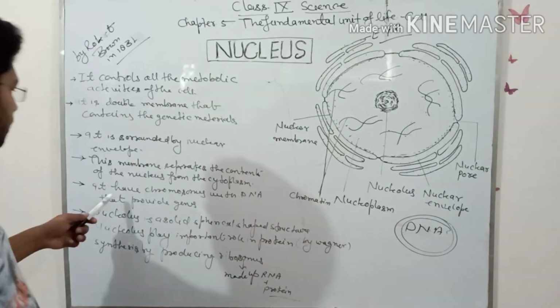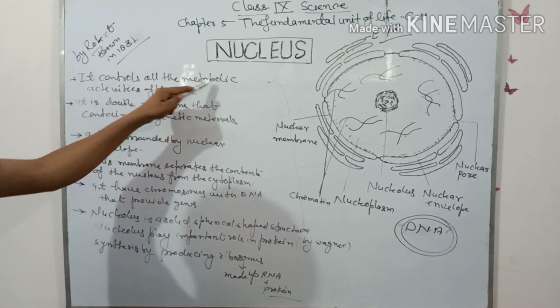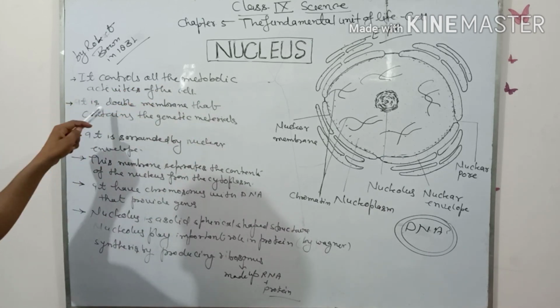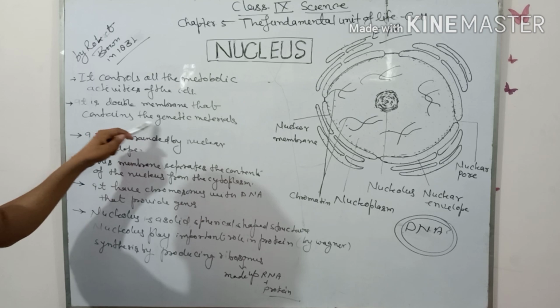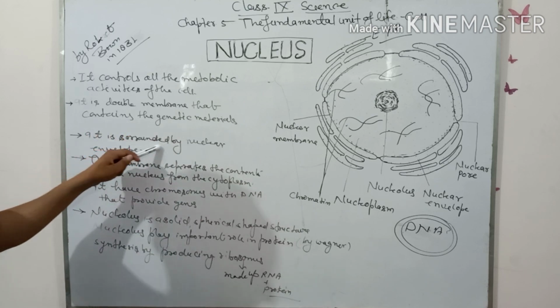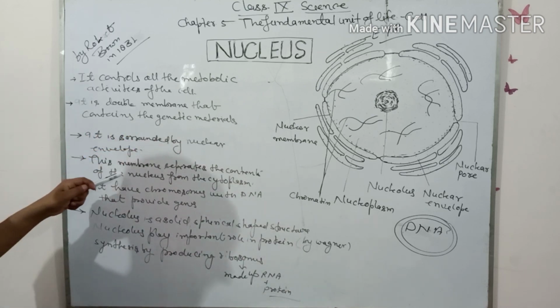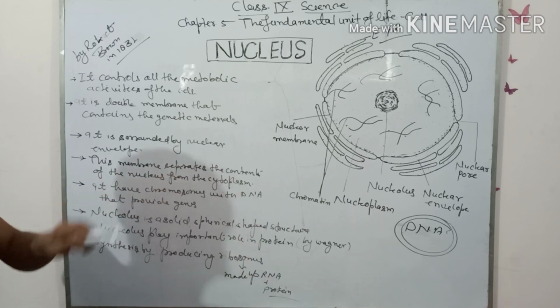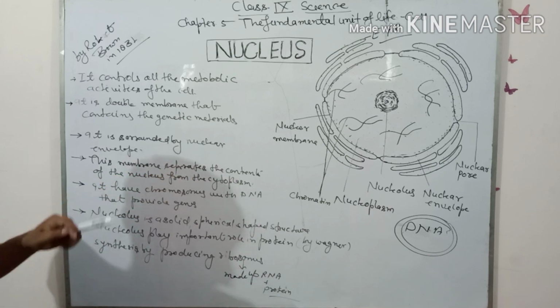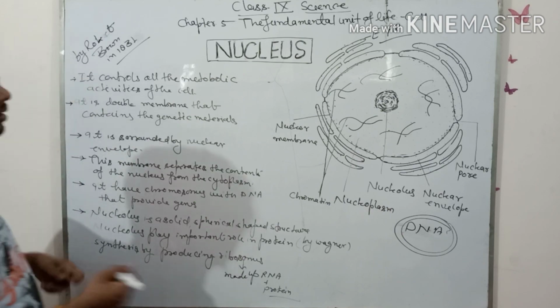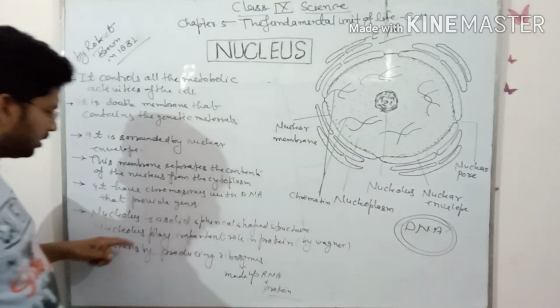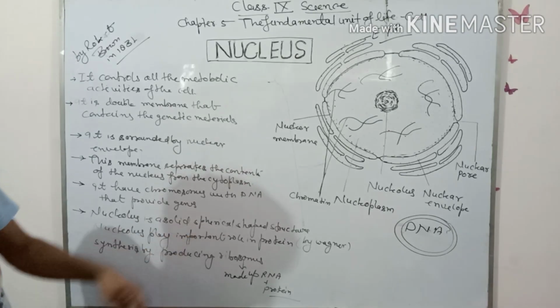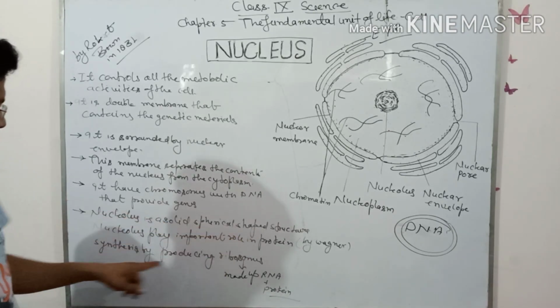So it controls all the metabolic activities of the cell. It is a double membrane that contains the genetic materials. It is surrounded by the nuclear envelope, and this membrane separates the content of the nucleus from the cytoplasm. Nucleolus. This is the nucleolus, and the nucleolus is a solid spherical shaped structure.